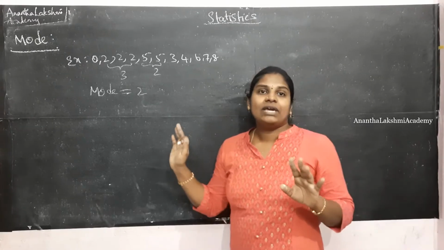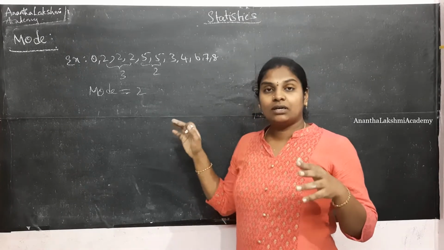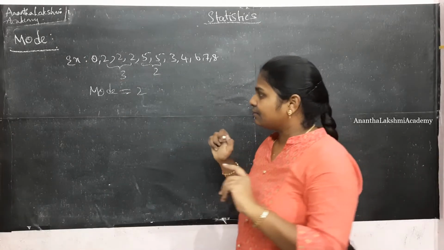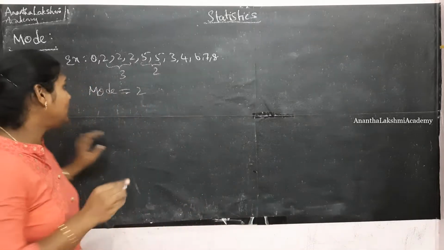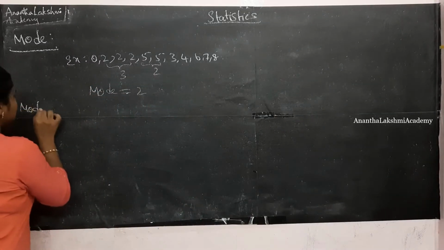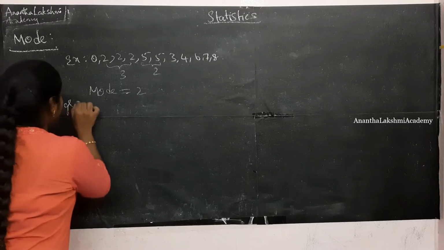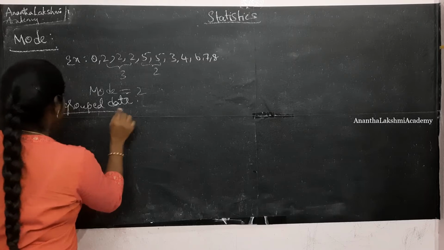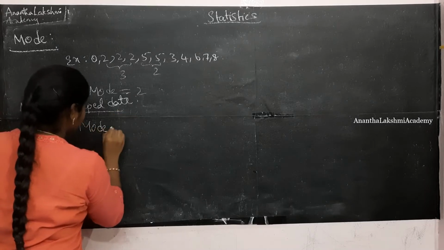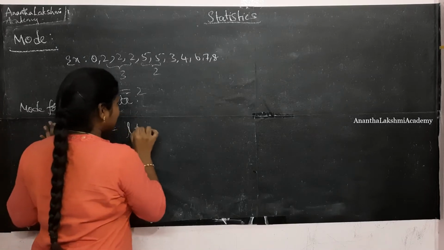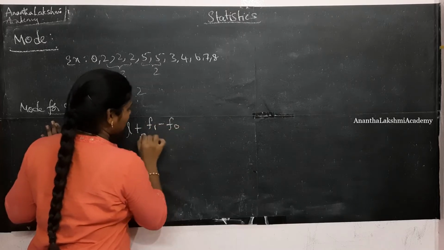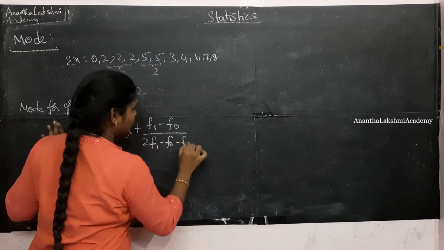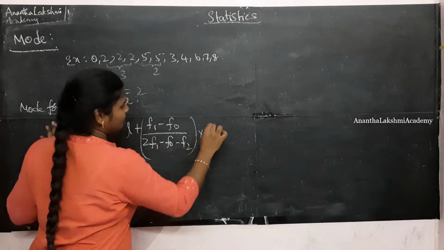Now we are going to figure out the central tendency of grouped data, which is the mode for grouped data. Mode for grouped data is equal to L plus (F1 minus F0) divided by (2F1 minus F0 minus F2), multiplied by H.